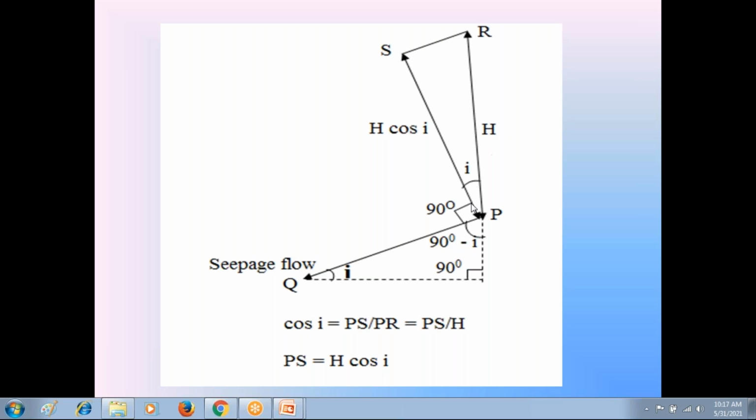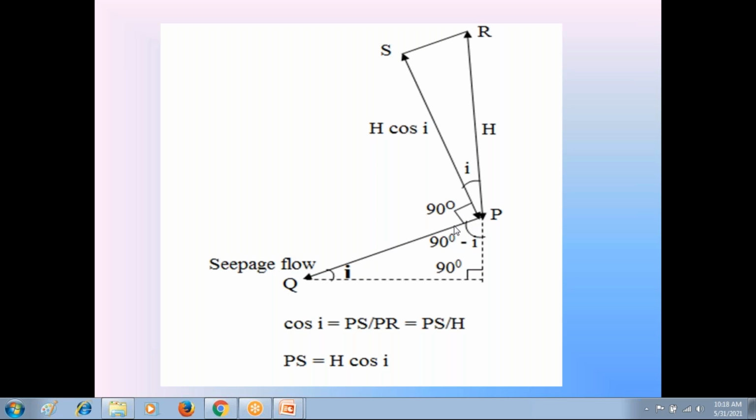Now please give me the response, students. Can you understand this derivation of the perpendicular height H cos I? Is it clear? Actually, the vertical height is H, but we are not going to consider this vertical height H because it is not perpendicular to seepage flow.